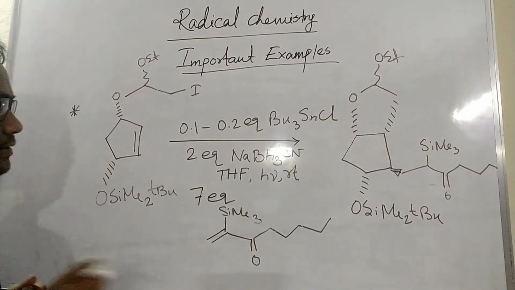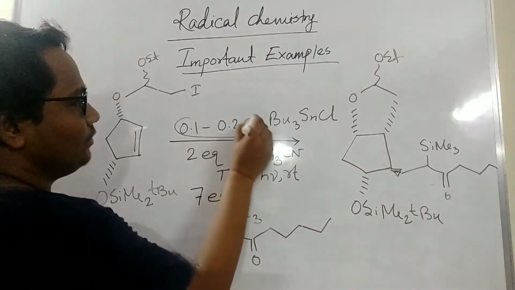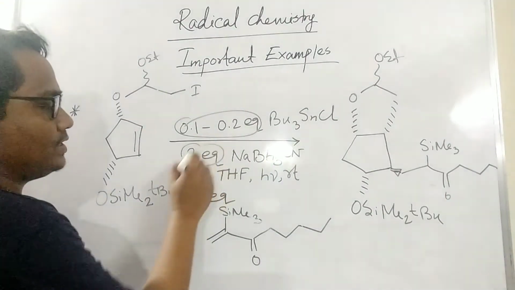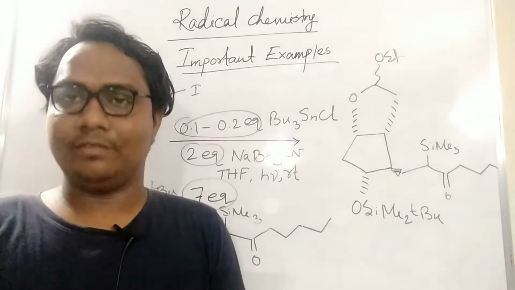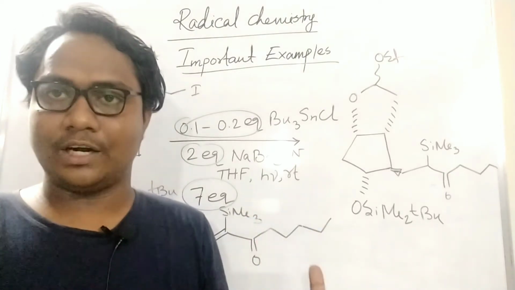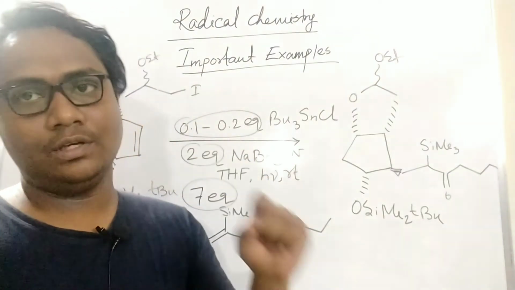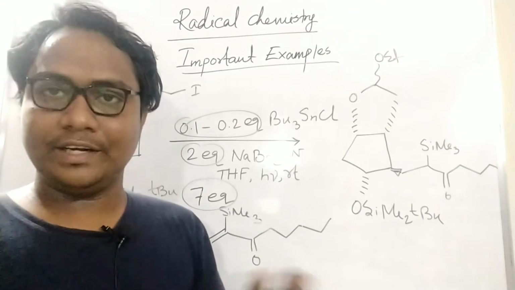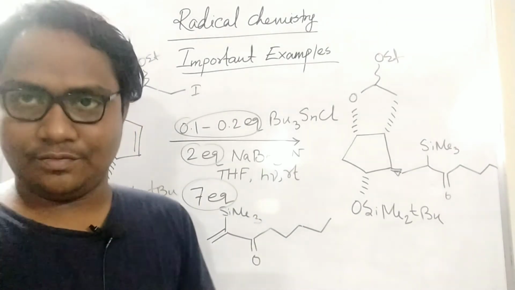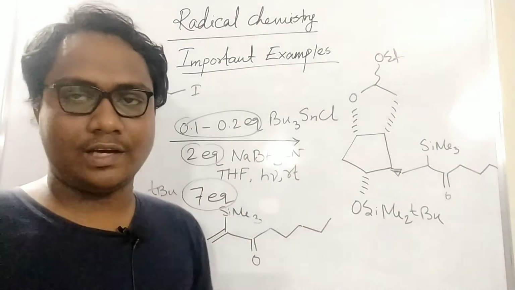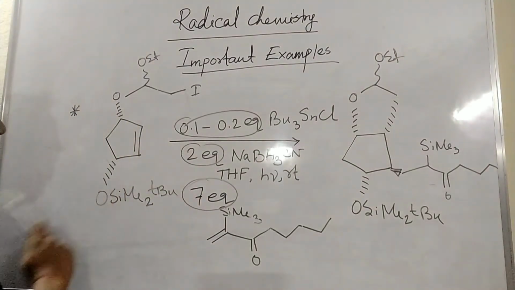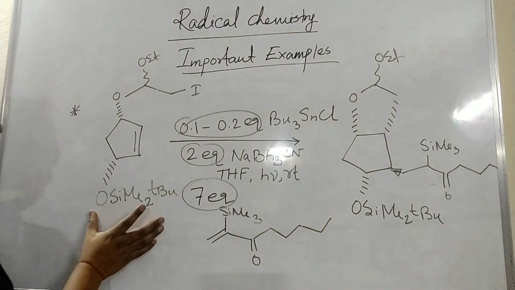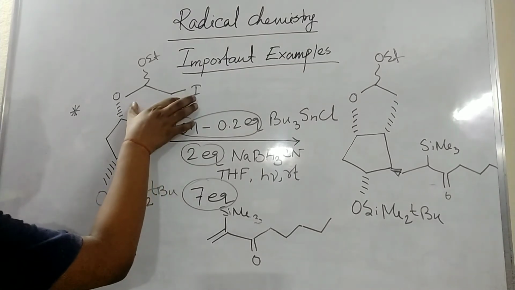Understood? So see, this is the equivalent, no? You must know the equivalent of this reagent, because in any organic reaction you have to check the equivalent. Without the equivalent with respect to the starting material, you never use the other reagent. So the equivalent is a must. For any reaction they give this kind of data for your understanding. So I chose this type of moiety, with this double bond, like that only.